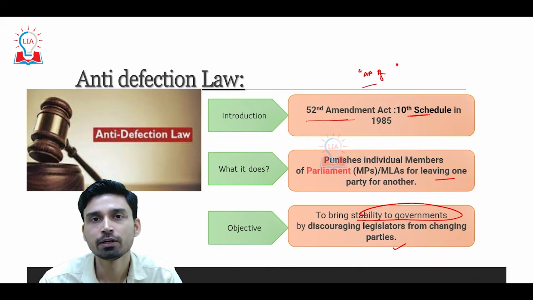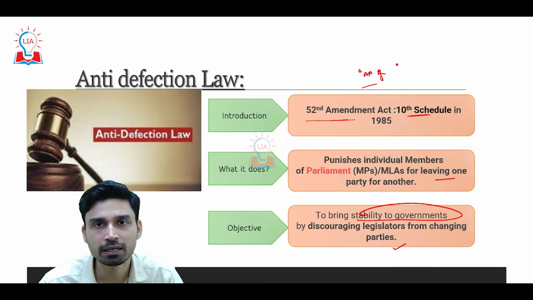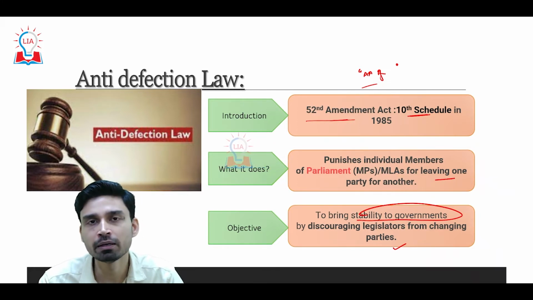So basically, to prevent defection of individual MLAs or MPs from the political party on whose ticket they have been elected to some other political party in mid-term, that was the main objective of this particular law.